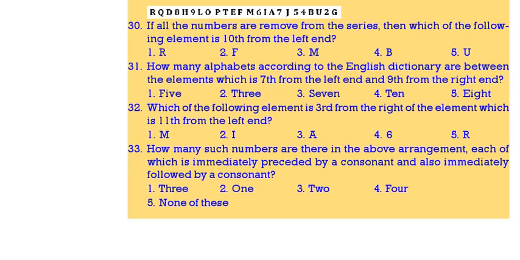Next 30 to 35. This is the letter number series. If you remove all the numbers, then which of the following is 10th from the left? Count the 10th from the left after removing all the numbers. 1, 2, 3, 4, 5, 6, 7, 8, 9th one is E, 10th one is F.